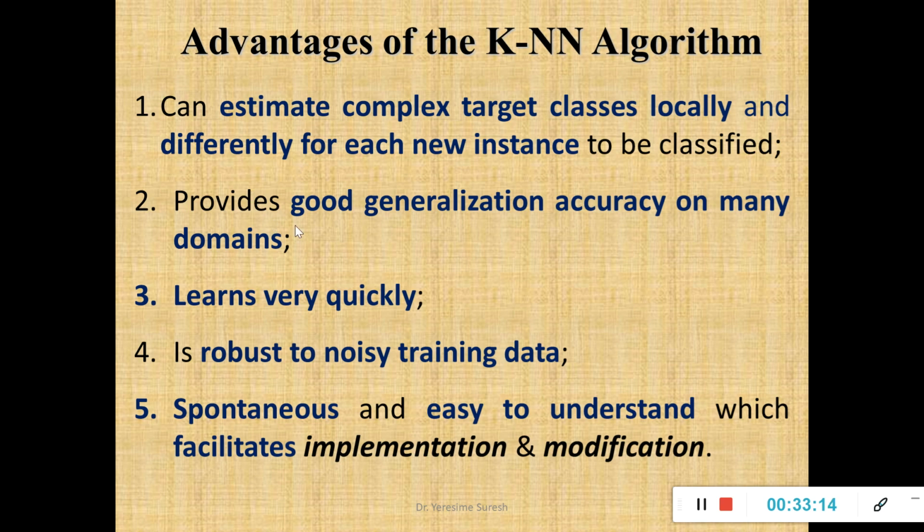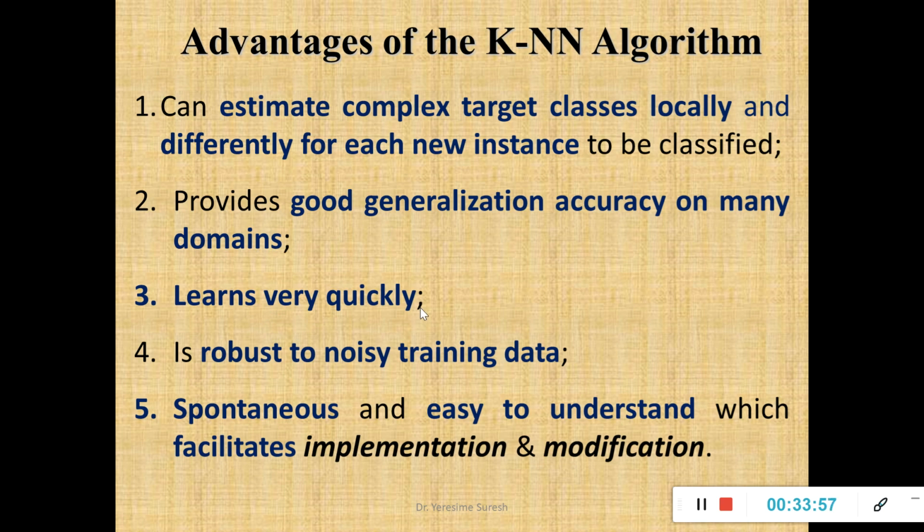The second advantage is that it provides good generalization accuracy on many domains. We have discussed how to calculate accuracy. You construct a confusion matrix after classification, and the total number of correct predictions divided by the total number of predictions gives the accuracy. Now I am talking about generalization, that too good generalization. What is generalization? For different data sets it is a standard. That means it is not that for different data sets it will give varying accuracy results, it will give you accurate results. That is what I call good generalization, and it will obviously learn very quickly.